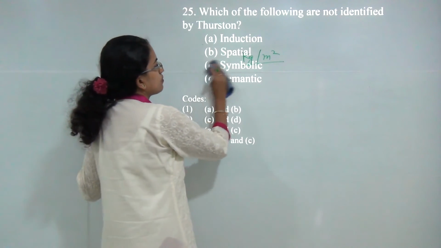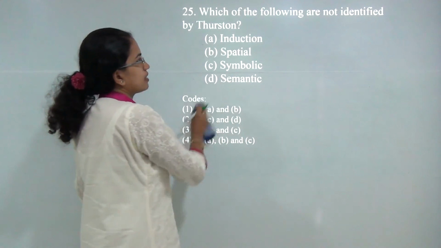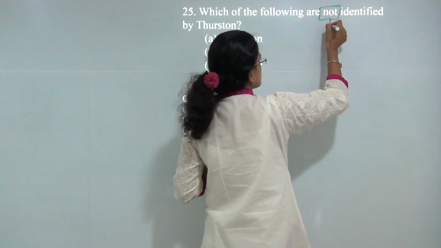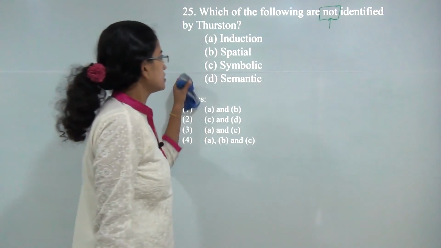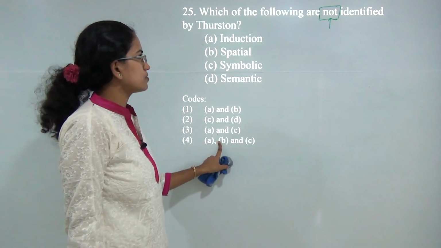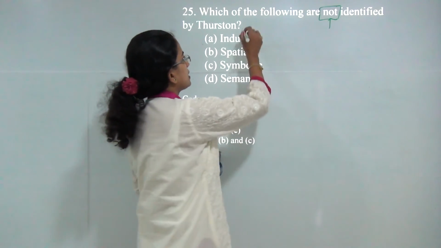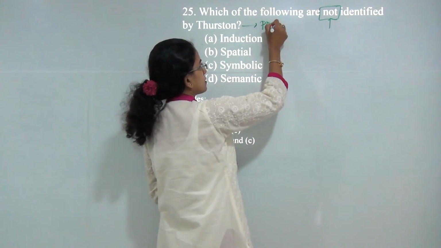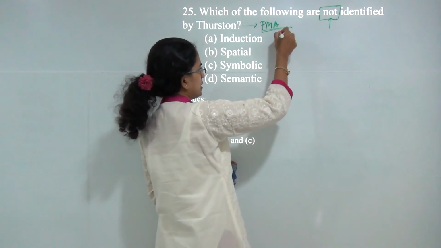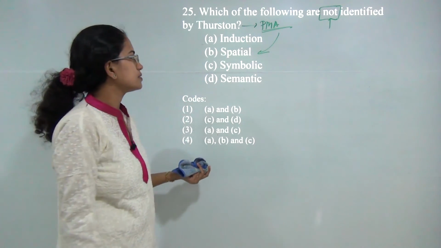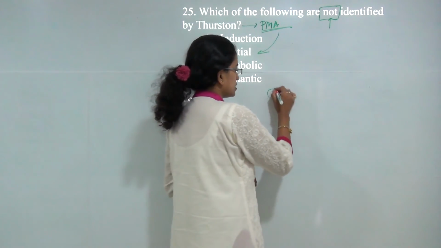The next is, which of the following are not identified by Thurstone? It's important to read the word not. There should not be any silly mistakes, because this question is very confusing because of it. So Thurstone gave his primary mental abilities. That was the first thing. Under primary mental abilities, he talked about spatial and perceptual concepts. Then he gave 3 reasons.